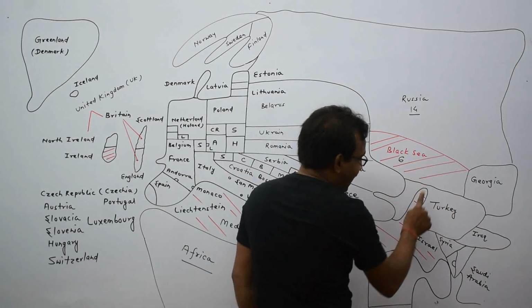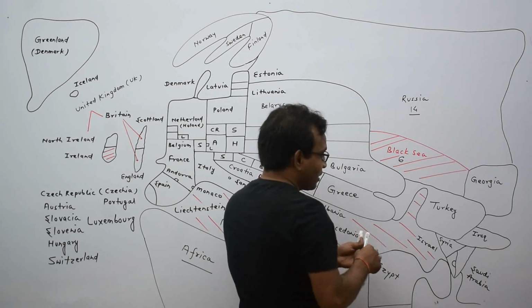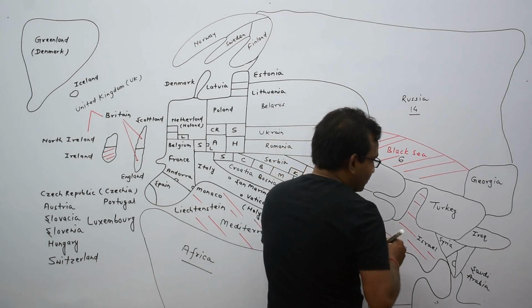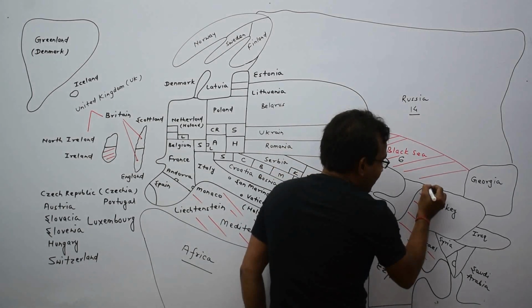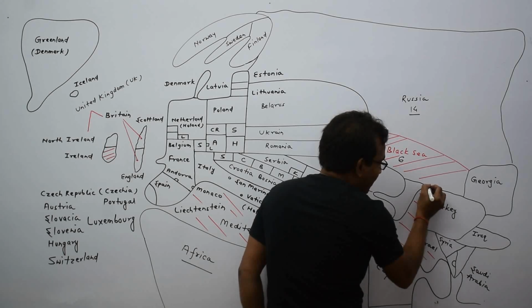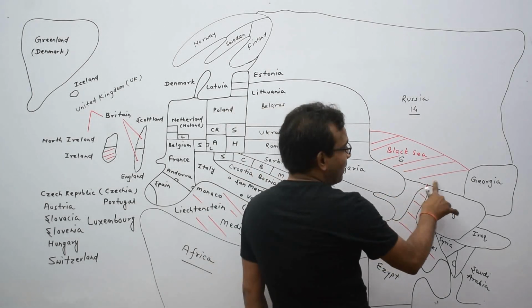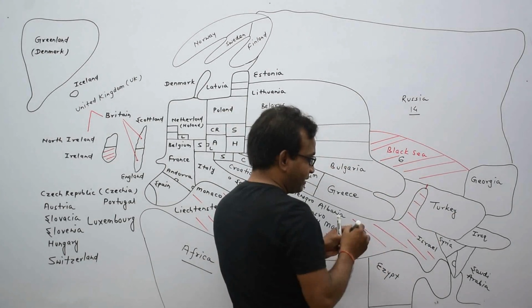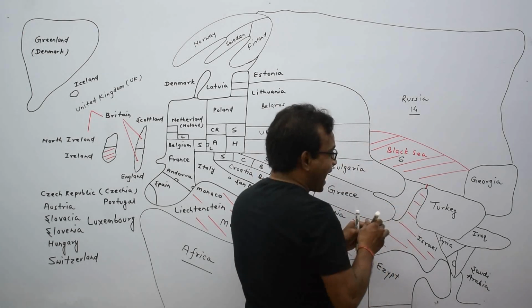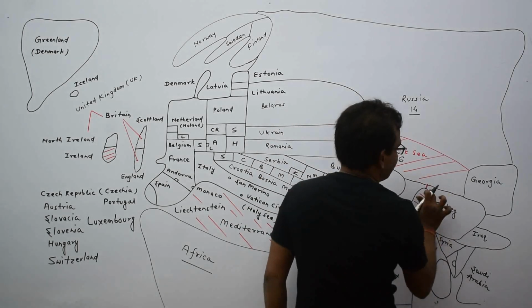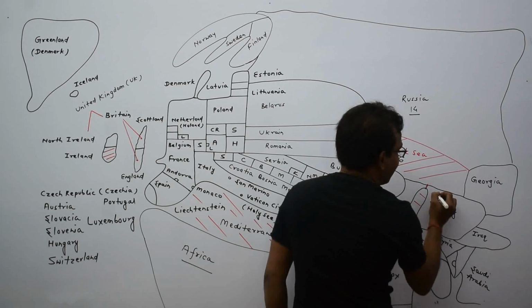This is the Black Sea and this is the Mediterranean Sea. The country Turkey has developed a canal which is connecting the Black Sea and the Mediterranean Sea. This canal is known as Turkish Canal.